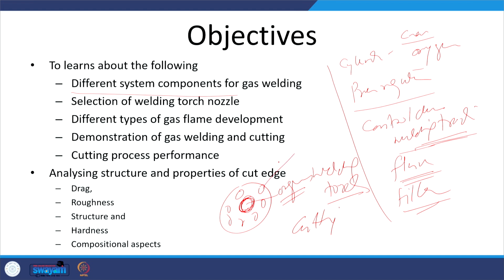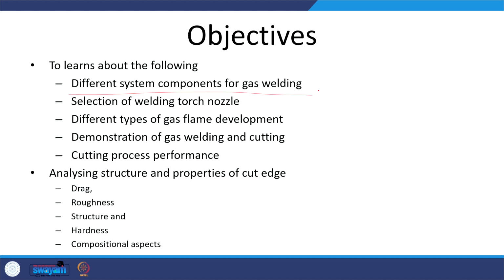This flame is particularly used for preheating the metal up to the kindling temperature or oxidation temperature. But in the case of gas welding, the heating of the metal is done up to the melting temperature so that the fusion weld joint can be developed. So as far as the system components are concerned, these are the main parts.